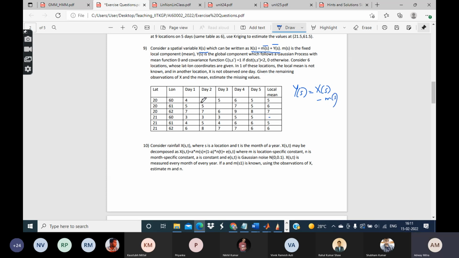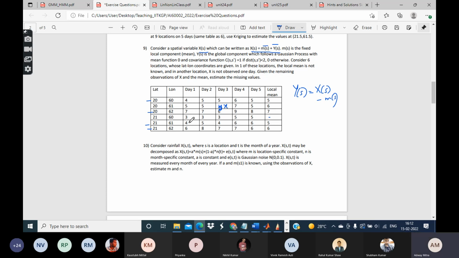Say, location number 1, 3, 5, and 6. These 4 locations do not have any missing values. The second one has its observation missing. So let us just assume the observed value to be x. So the corresponding y value will be just x minus 6, right?